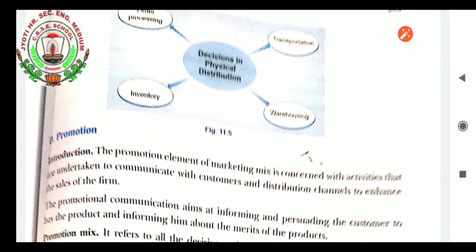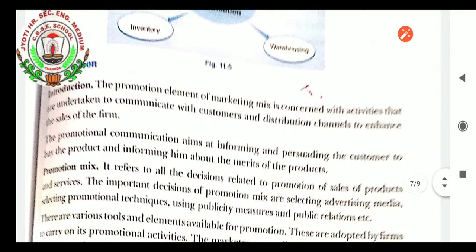Next is promotion. Promotion, I will be giving today the introduction only, not the full explanation. It will be explained in the next class. The promotional element of marketing plays a very important role, student, because after the product is produced, it needs to be distributed all over the country, and for that promotion is needed, meaning awareness of the goods, knowledge about the goods to the customer.